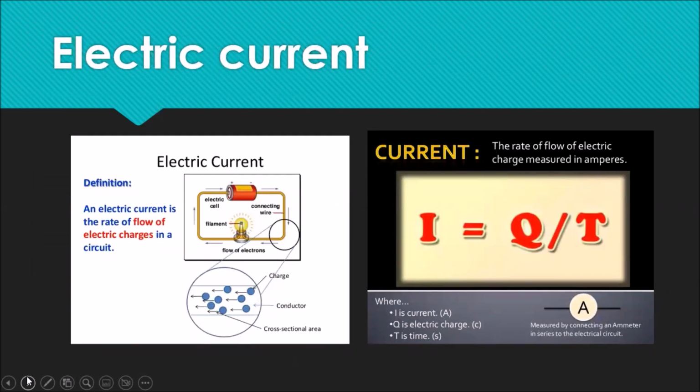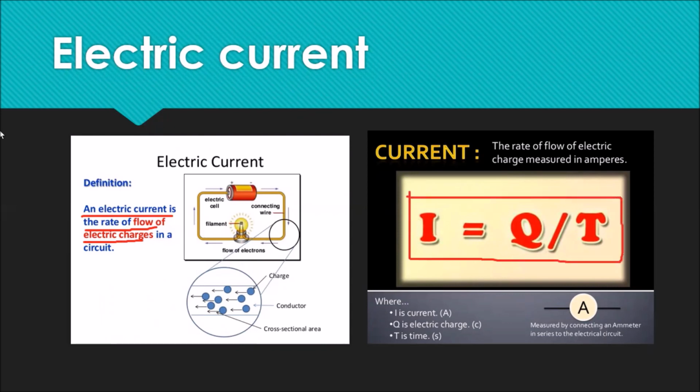We all know that every atom is made of proton, neutron, and electron. Every atom is made of protons and neutrons, and electrons are revolving outside. The movement of these electrons is basically creating electric current. Electric current is the rate of flow of electric charges, and when we say electric charges, we are talking about electrons, which are negatively charged. The formula comes out to be I equals Q by T.